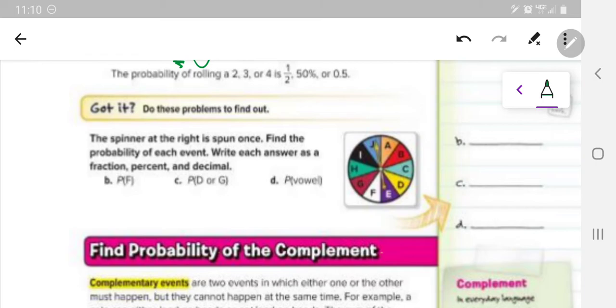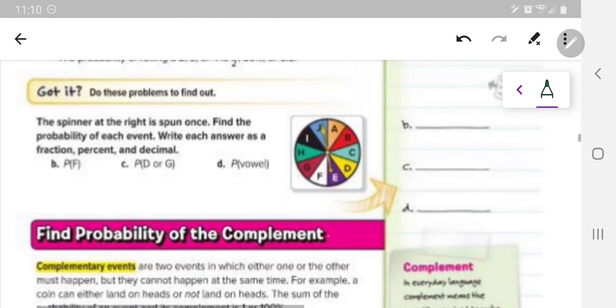So let's try this. Got it. Pause the video. Try these 3 and see if you can get each of these in fraction, percent, and decimal form. Then unpause and let's see if you can get the answers. See if you got the answers correct.